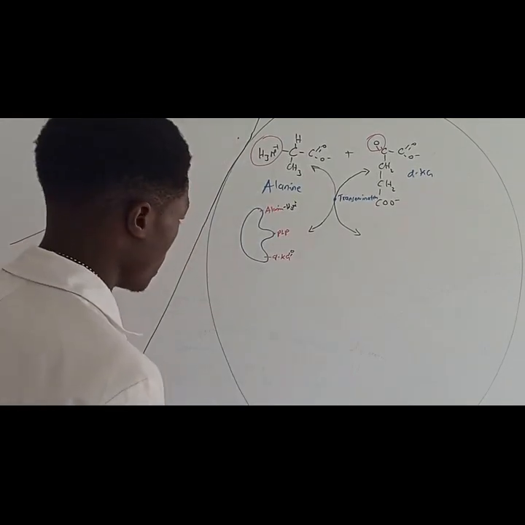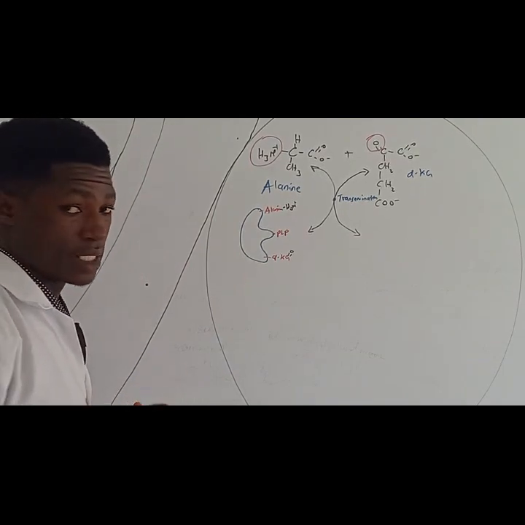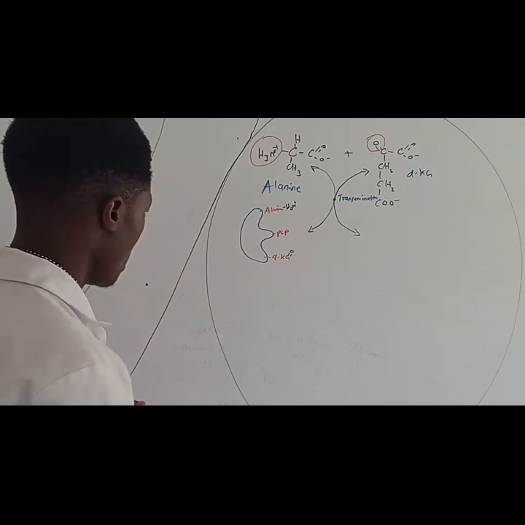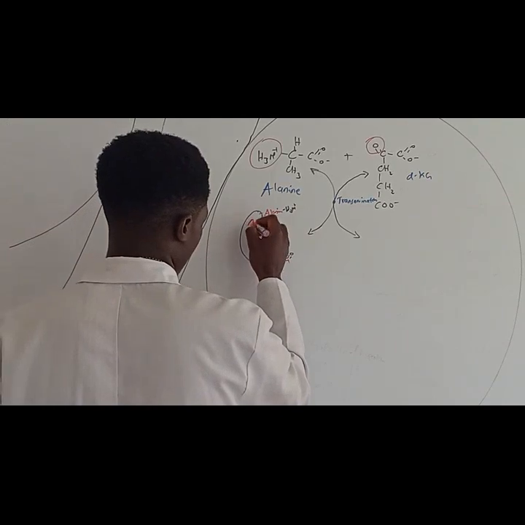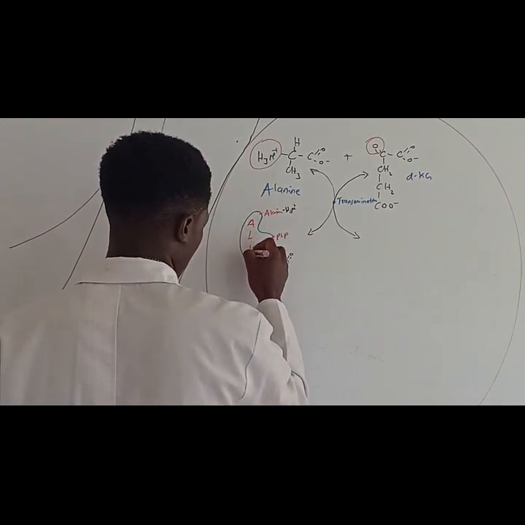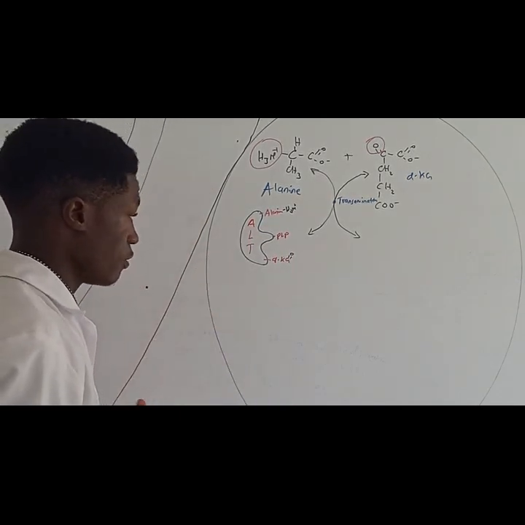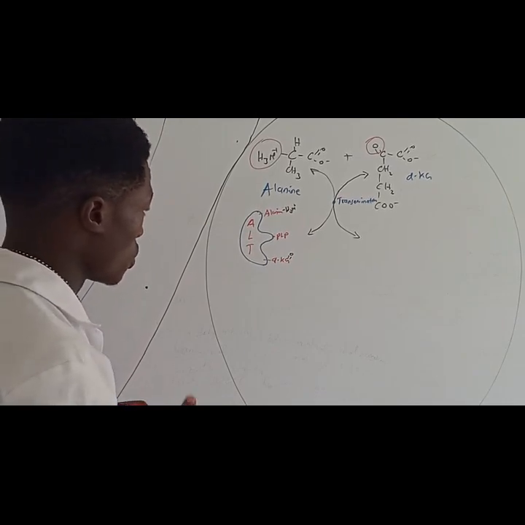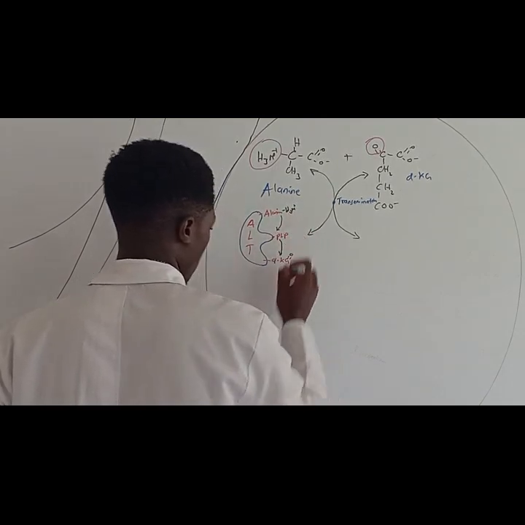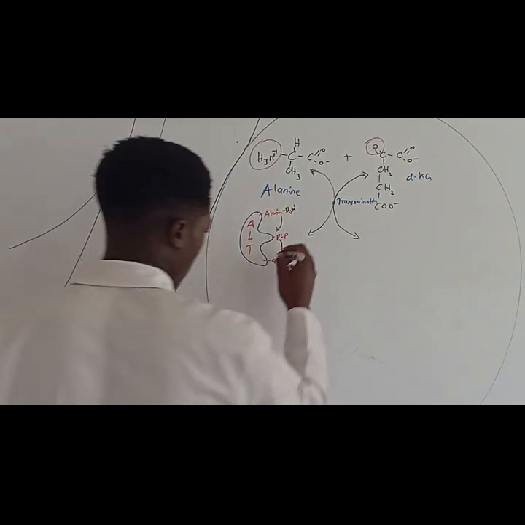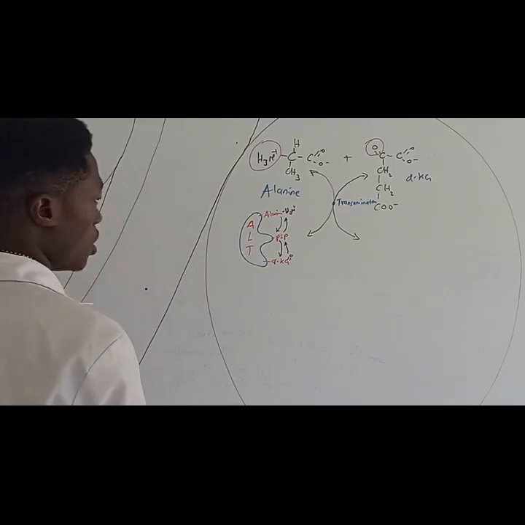The pyridoxal phosphate is a coenzyme derived from vitamin B6, that is pyridoxine. The name of this particular enzyme is alanine aminotransferase. So what the pyridoxal phosphate is going to do is take the amino group, transfer it to the alpha ketoglutarate, then also take the oxygen and transfer it to alanine.